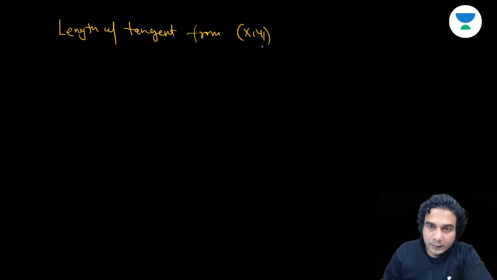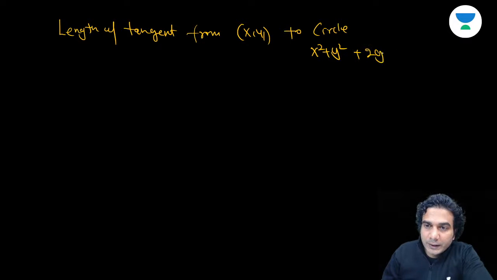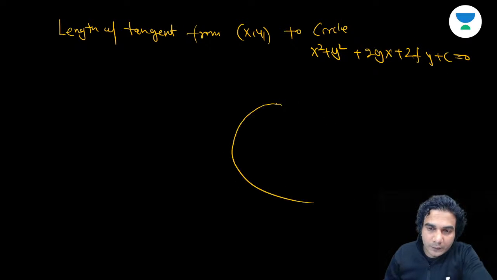All right, then let's move on. One more formula: length of tangent. Length of tangent from (x1, y1) to the circle x square plus y square plus 2gx plus 2fy plus c is equal to 0. So we need to write the formula for the length of tangent.